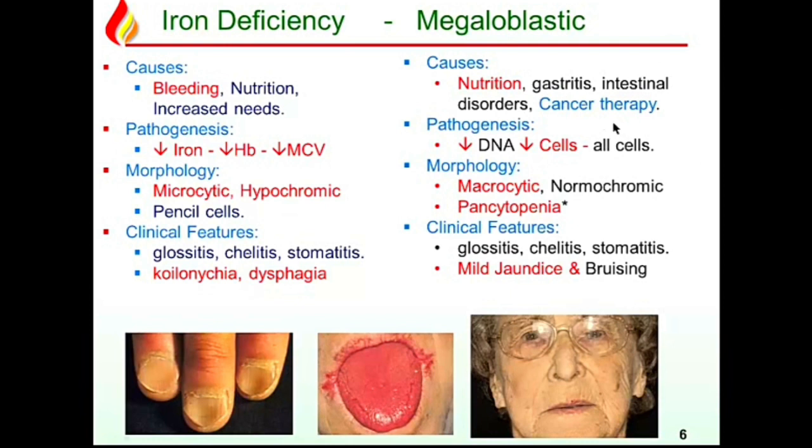But most important, many of the anti-cancer drugs are also inhibitors of folate, because folate is necessary for cell division. What is the pathogenesis? So both vitamin B12 and folate are necessary for DNA. So please read the normal metabolism. So there is decreased DNA, and that leads to decreased cell division. So that results in fewer number of larger cells. And because it affects all the cell lines in the bone marrow, typically in a megaloblastic anemia,